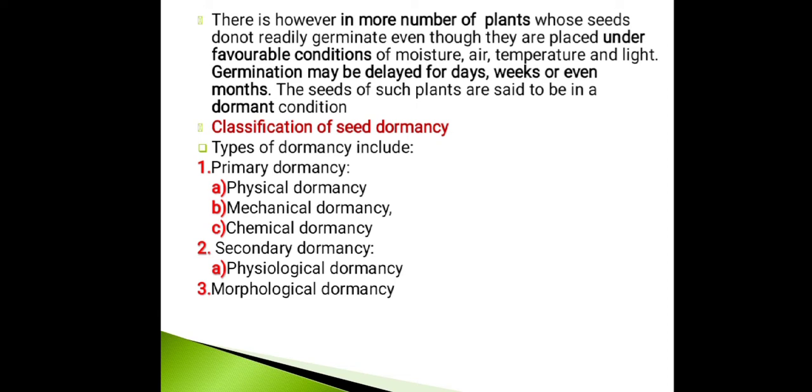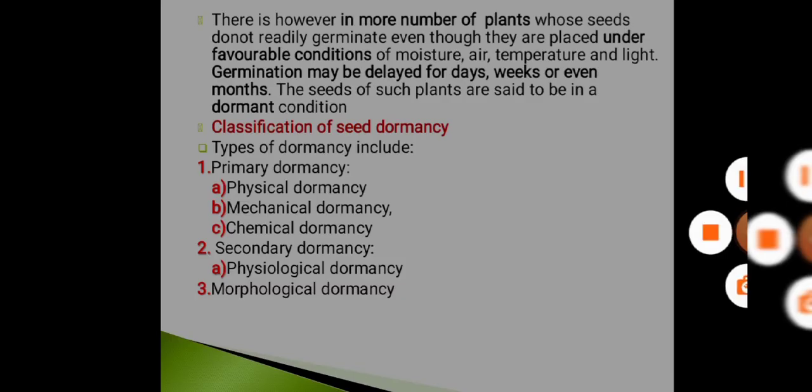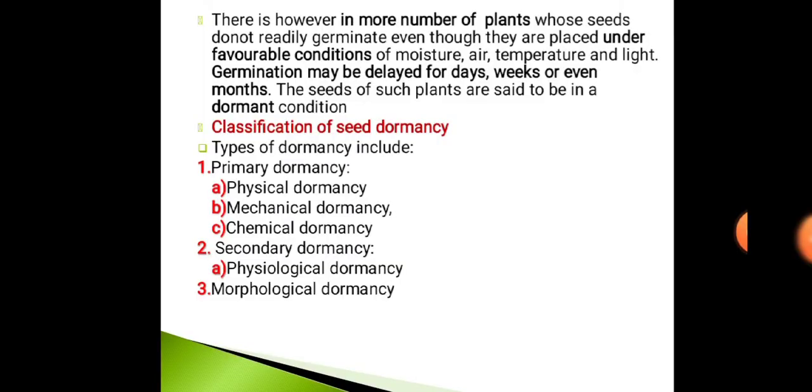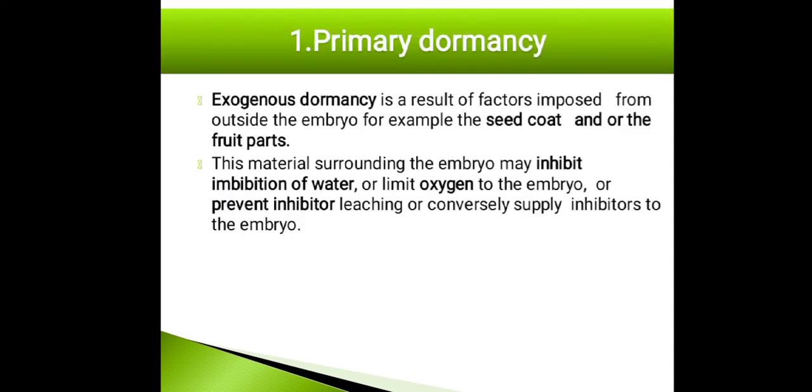Now coming to the classification of seed dormancy. The types of seed dormancy include primary dormancy, under which come physical dormancy, mechanical dormancy and chemical dormancy. The second type is secondary dormancy, under which comes physiological dormancy, and lastly morphological dormancy. Now coming to the first one, that is primary dormancy.